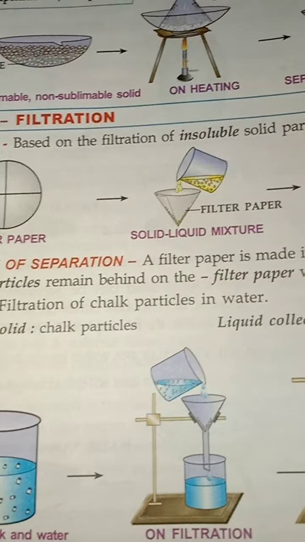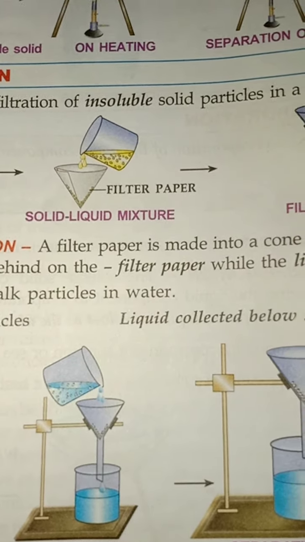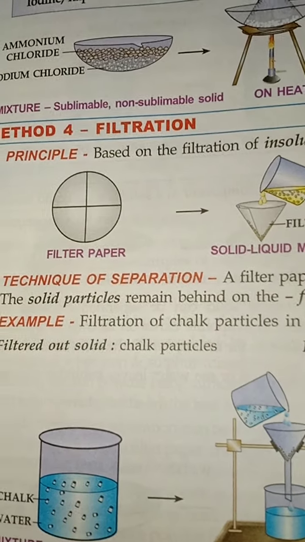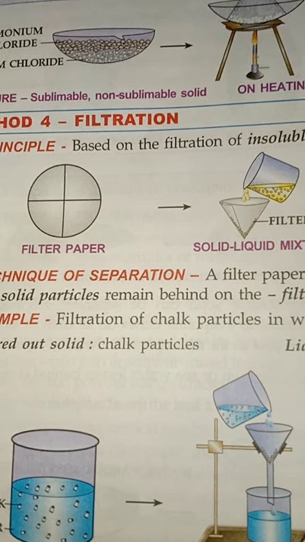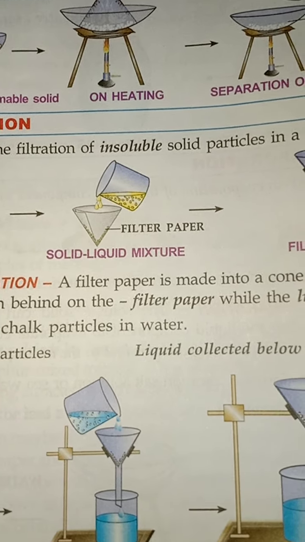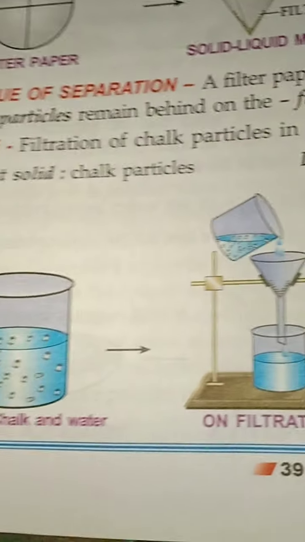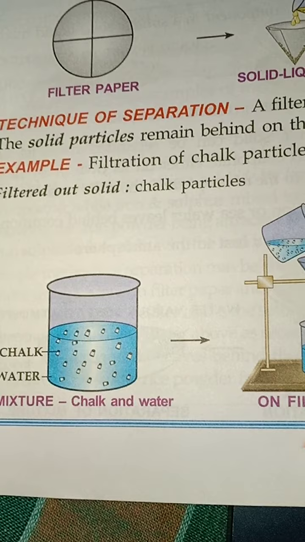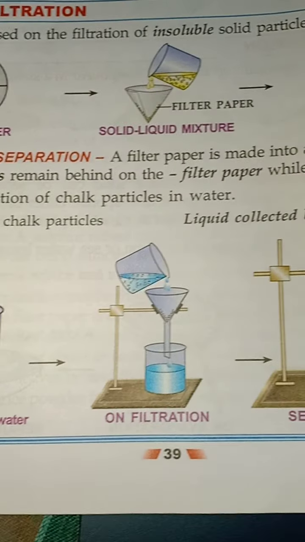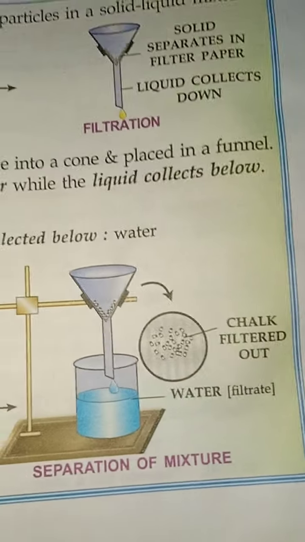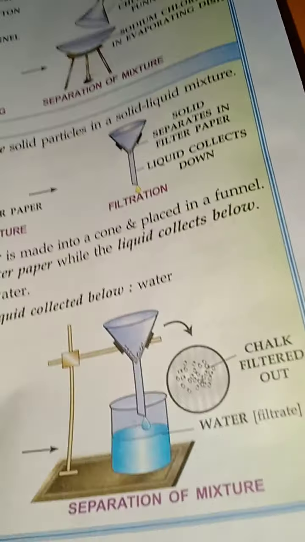The last one is filtration. On the basis of the size of the insoluble solid particles in a solid-liquid mixture, we separate with the help of filter paper. We fold it 4 times, separate it with a 3:1 layer and put it in the funnel, and finally we filter it. We can filter chalk and water by this procedure, where the chalk remains behind and water penetrates down. In that way, the filtration method can be done. Here you just need to remember the principle and examples.